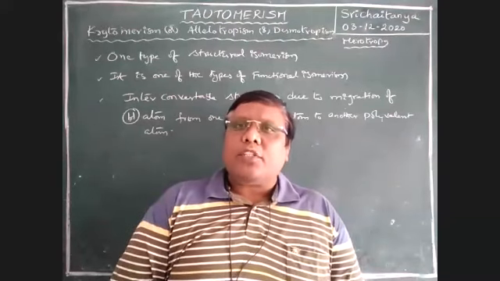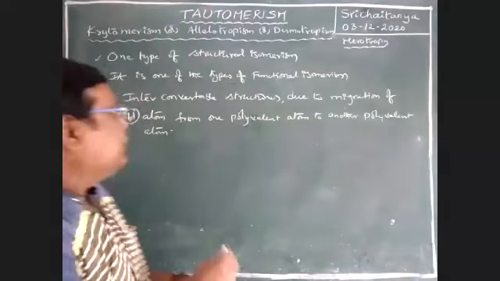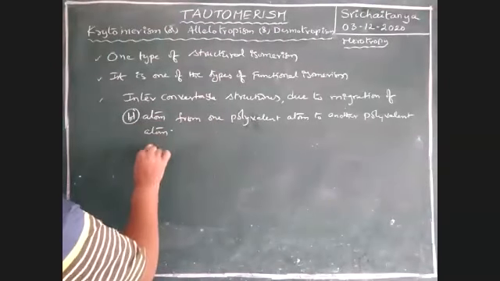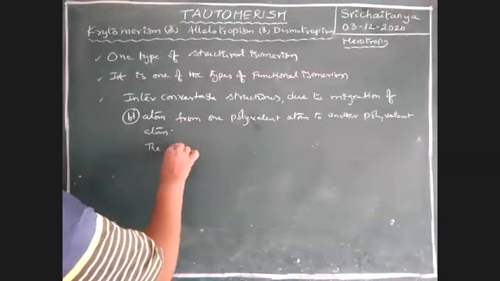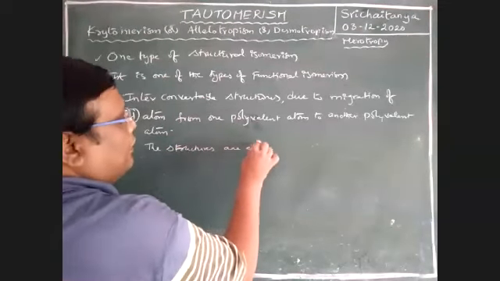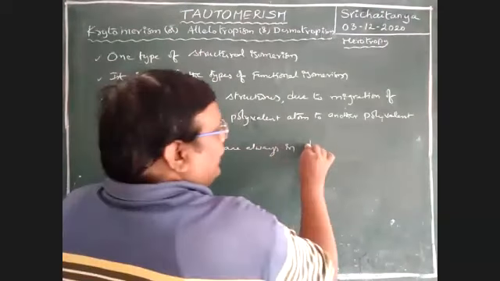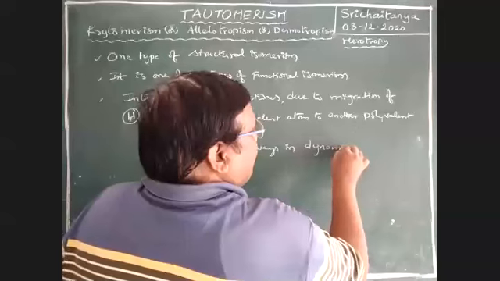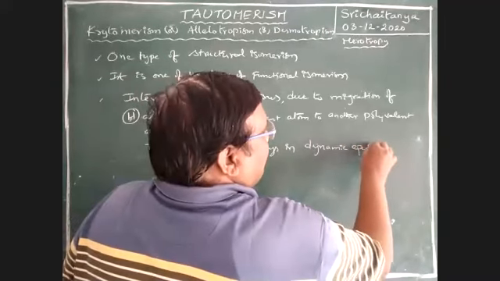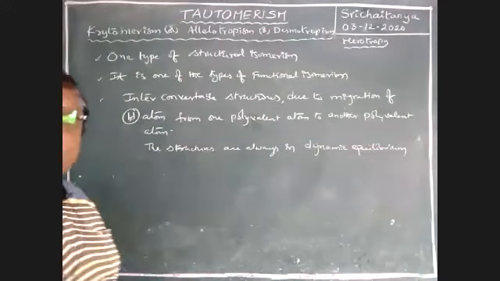Those interconvertible structures are always in dynamic equilibrium. That means there is an equilibrium existing between these two structures.